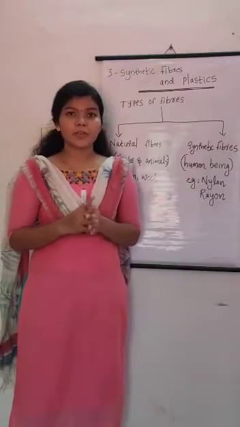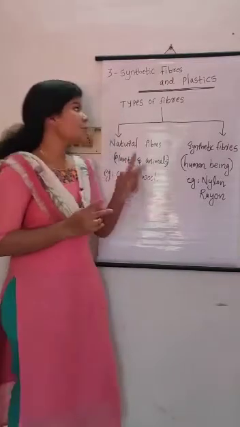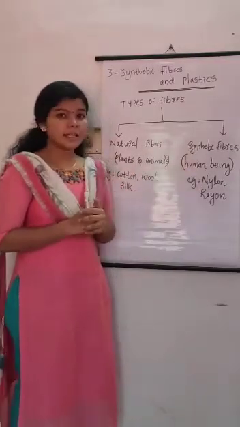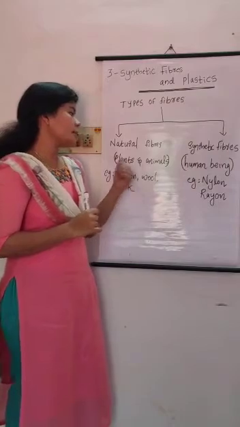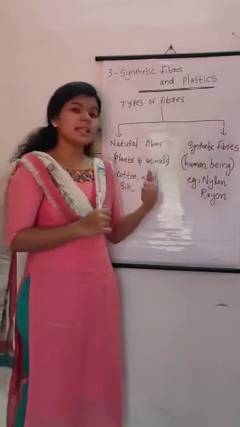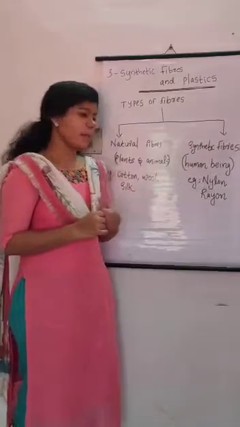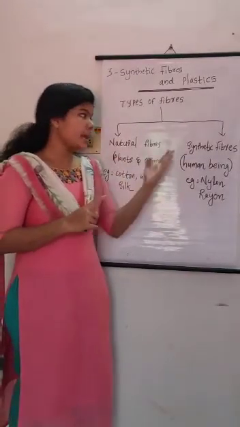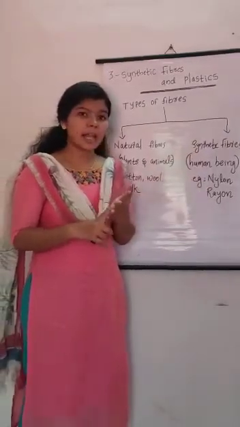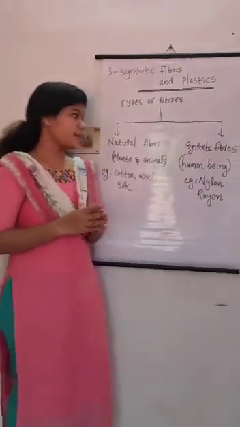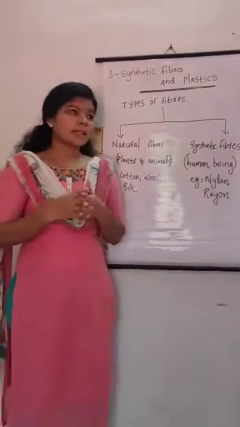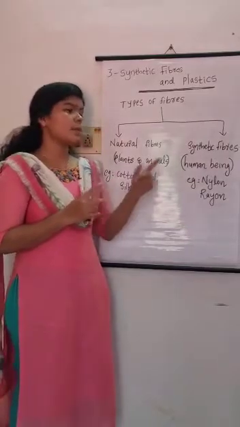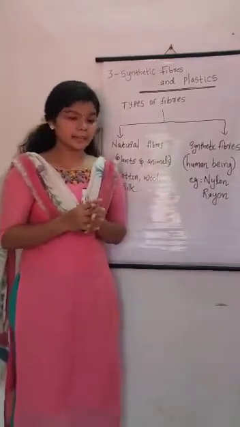Next one is the classification of fibers. On the basis of the source, fibers are classified into two. First one is natural fibers and second one is synthetic fibers. Natural fibers are obtained from plants and animals, whereas synthetic fibers are made by human beings. Examples for natural fibers are cotton, wool and silk, and for synthetic fibers they are nylon, rayon, polyester, etc. We have discussed natural fibers in class 6 and 7. So today we are going to discuss synthetic fibers in detail.